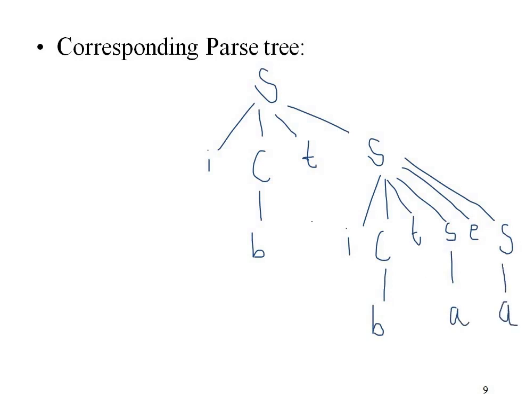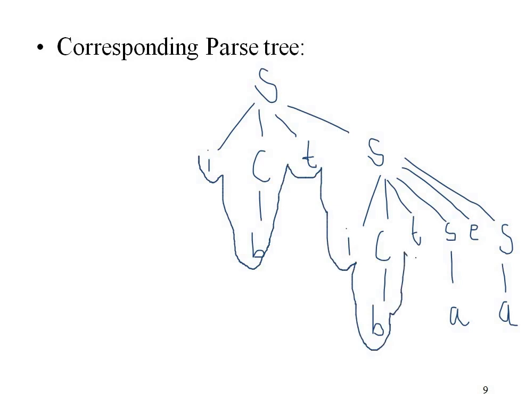So we traverse this parse tree. We get input string I, then we get B, then we get C, T, then we get I again, then we get B, then we get T, then we get A, then we get E, and then we get A. So this is the same input string that we were given. So we can say that this string is valid according to the given production rules.